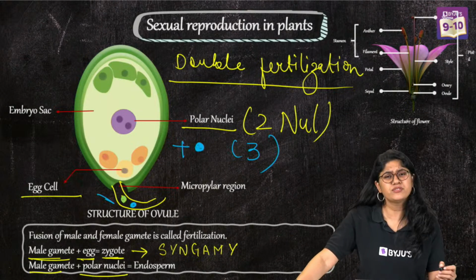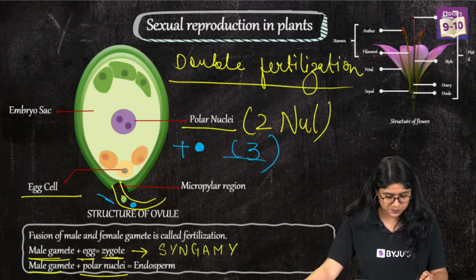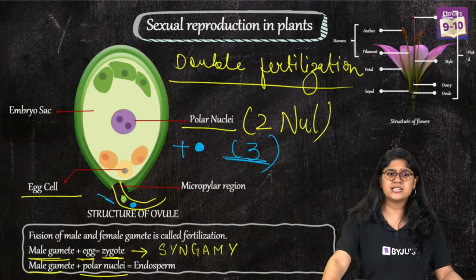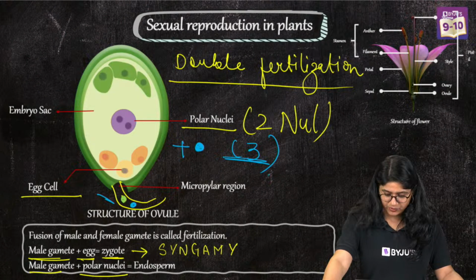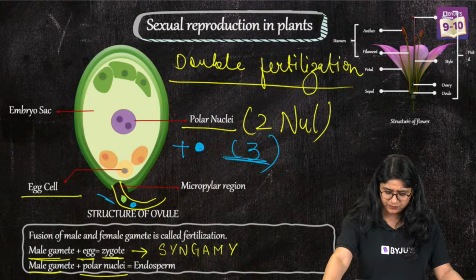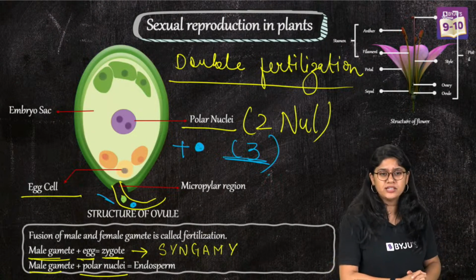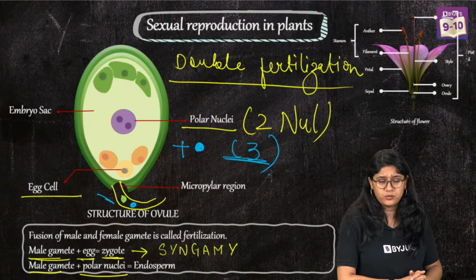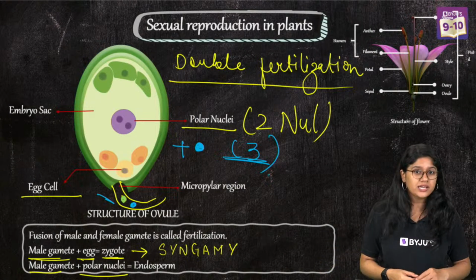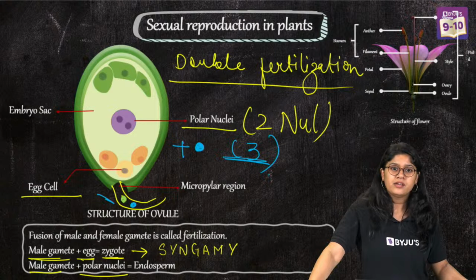Very good, everyone. So we'll have the three nuclei and that will form the endosperm, and the endosperm helps in providing the nourishment. Very easy, everyone. Clear, everyone? So the endosperm plays a very important role in embryonic growth. They will be providing the nourishment to the growing embryo. As the fertilization is happening twice, we call it double fertilization. Everyone, are we clear?